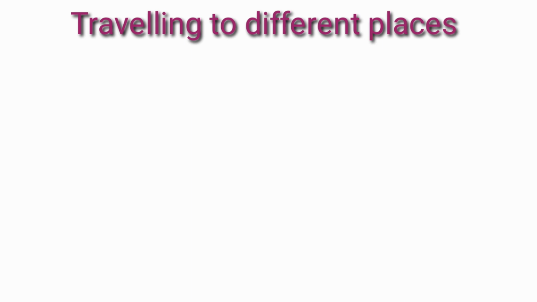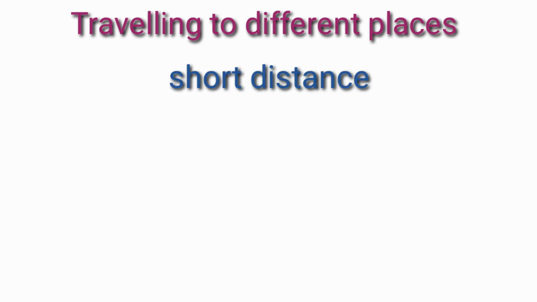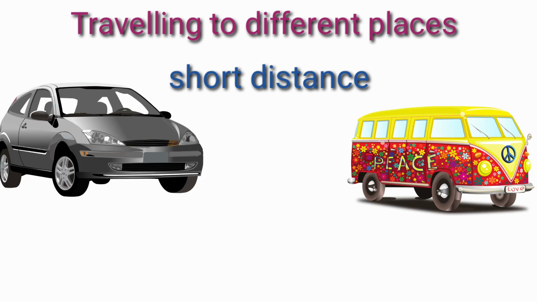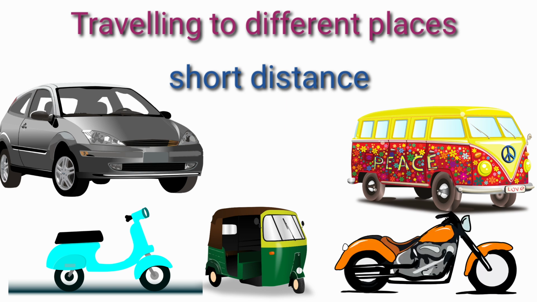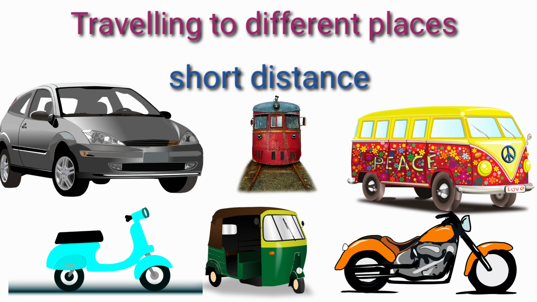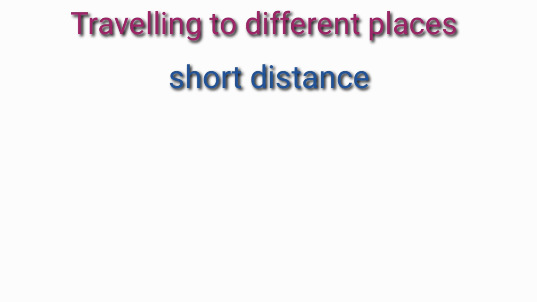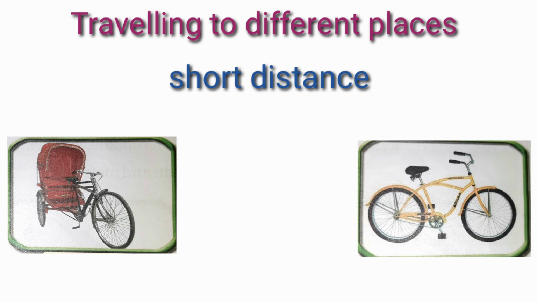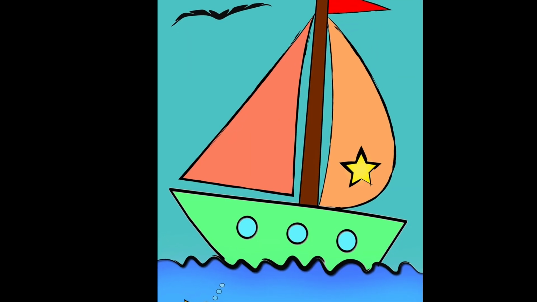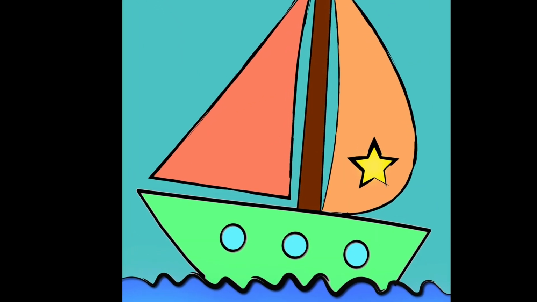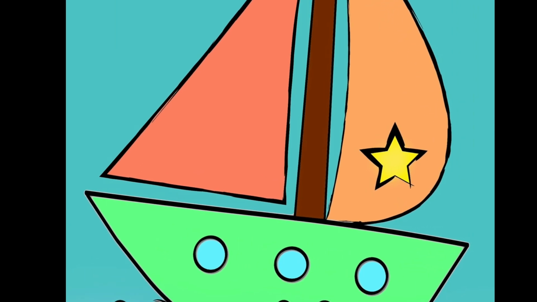Traveling to different places. Traveling short distances: the kind of transport we use depends on how far and how fast we want to travel. People use cars, buses, auto rickshaws, scooters, motorbikes, and local or metro trains to travel short distances. People also travel by rickshaw, bicycle, or tonga to nearby places. Boats and ships are also used to travel short distances on rivers.